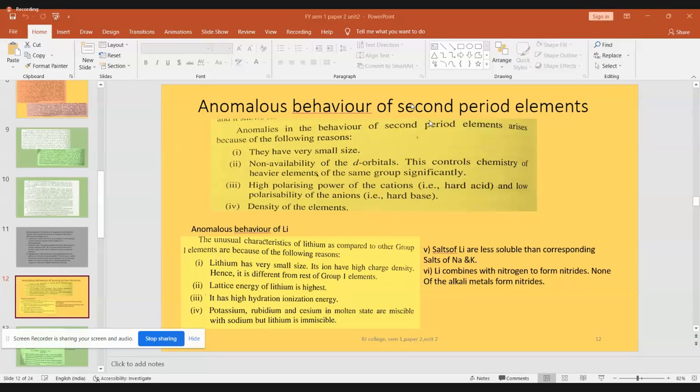Now, coming to this third point, these are all the basic understandings I have explained to you. Let us come to point 3 and explain with reference to that: high polarizing power of the cation. Usually our best cations are lithium and sodium, very good metals which can form cations easily. First one is lithium, and in the next period, the next element in the same period is beryllium.